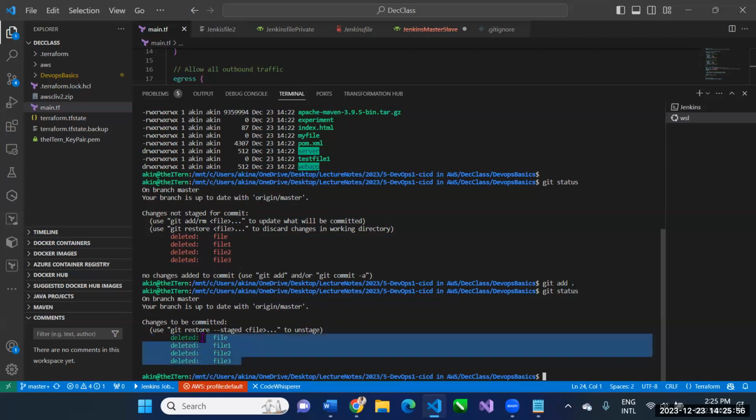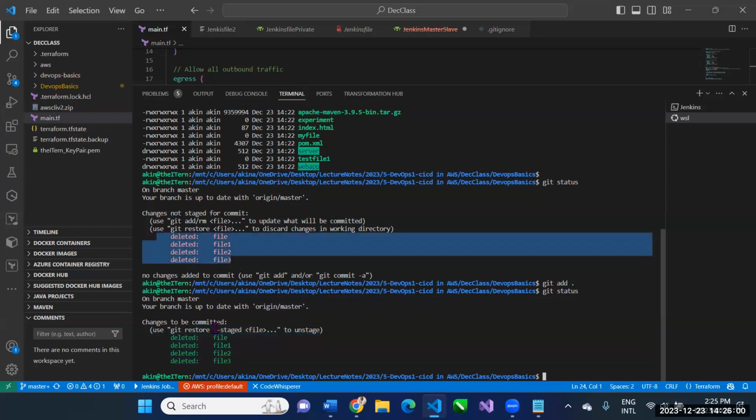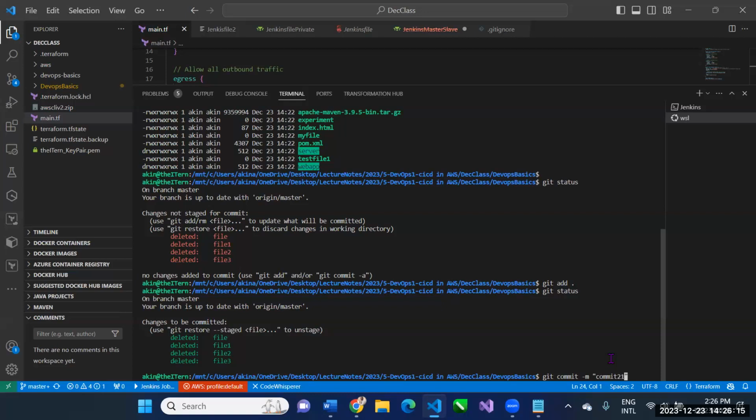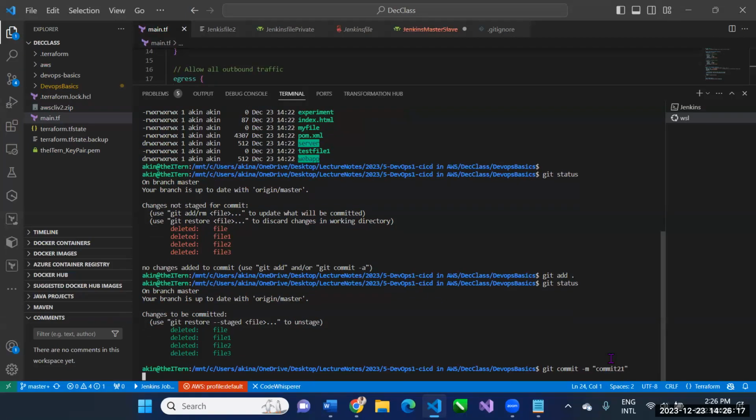To move this change permanently from my working directory to my local repository, the command is git commit -m, then a message in quotes, for example commit 1. All right.